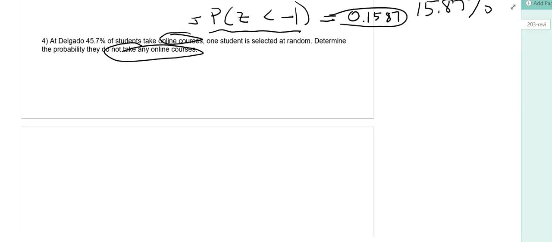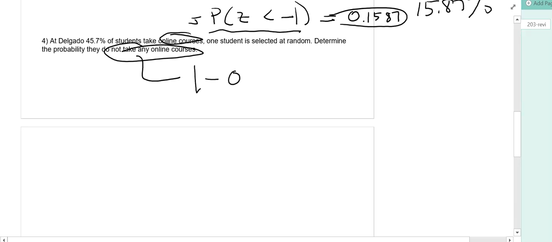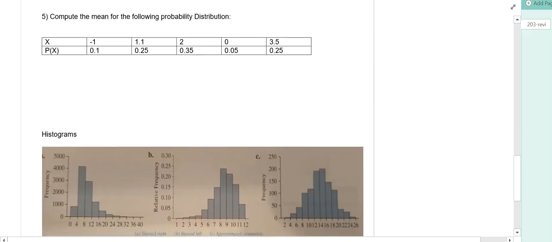And when you add two complements up, it has to add up to 1. So to determine the probability they do not take any online courses, it's 1 minus the probability they do. And so when we do the math here, we get 0.54, or 54% of Delgado students do not take any online courses. Got it?